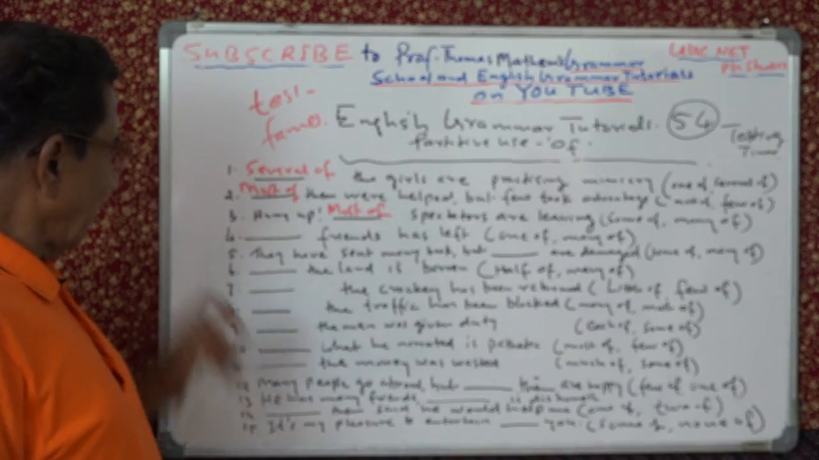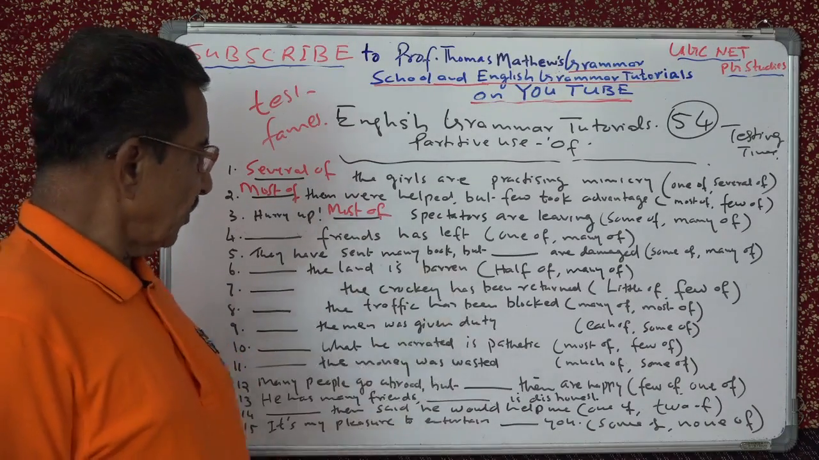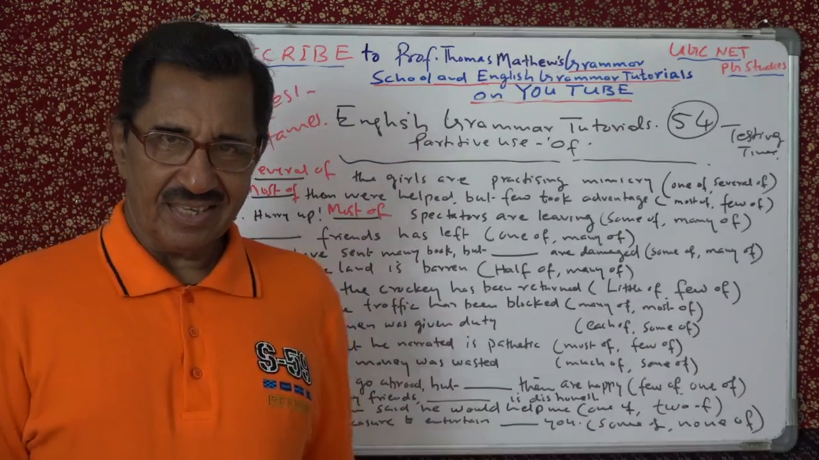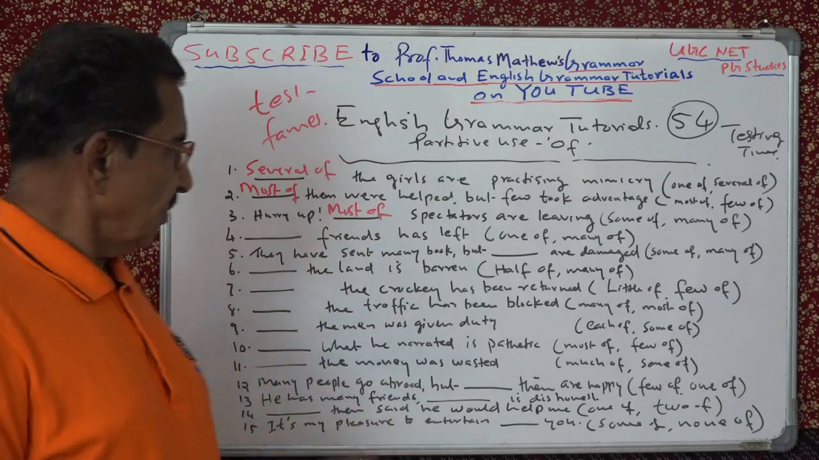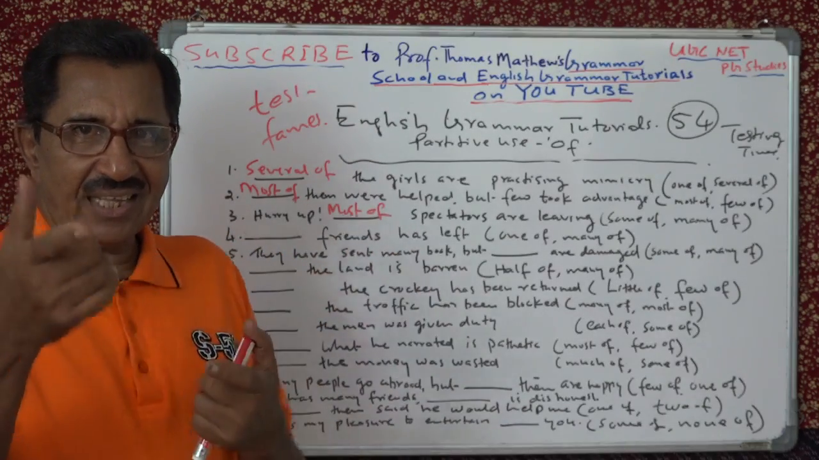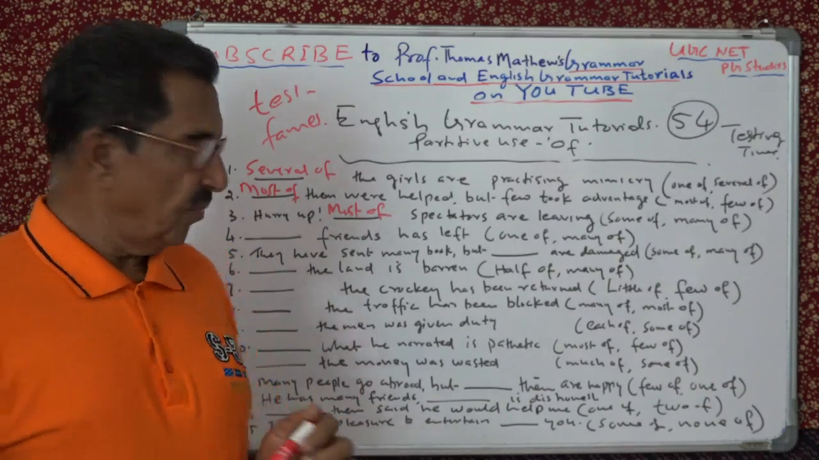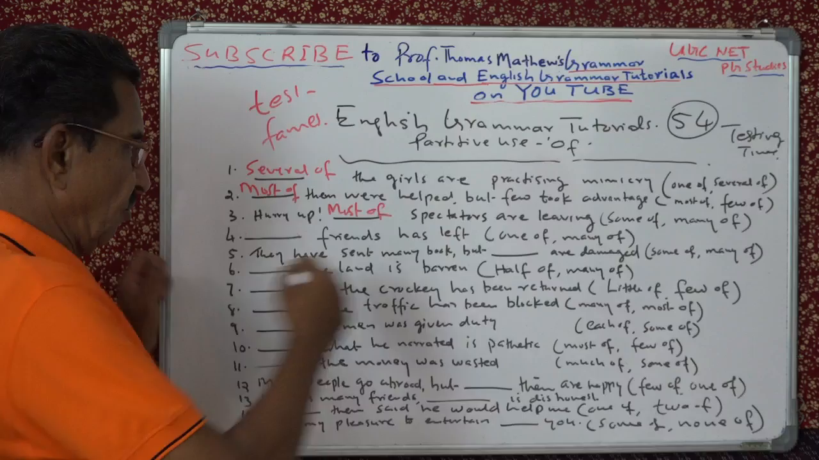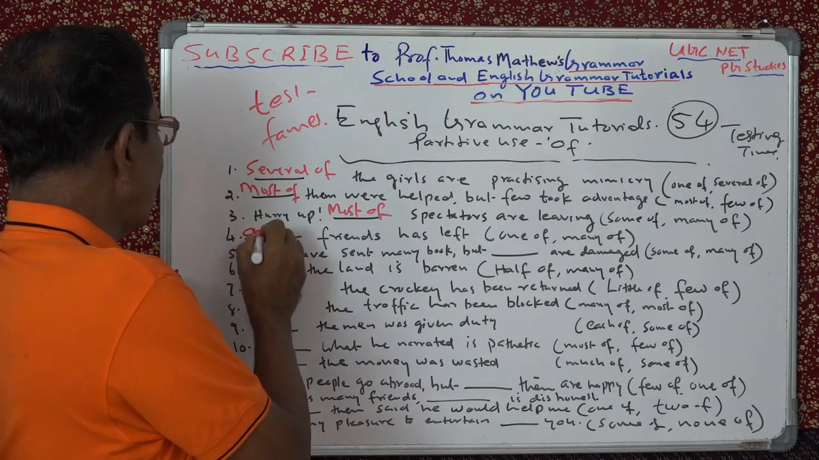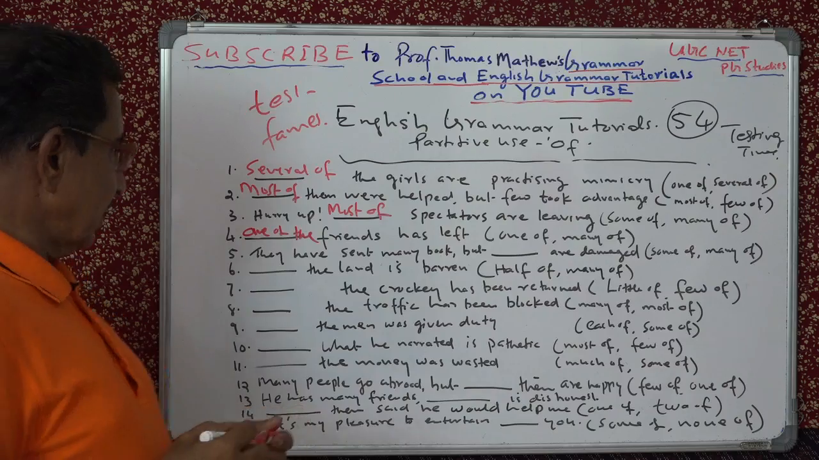Okay. So then fourth one, friends has left. You have got one of, many of. Many of friends has, you cannot say, because then it will become plural. So you have to say one of the friends. One of the friends has left.